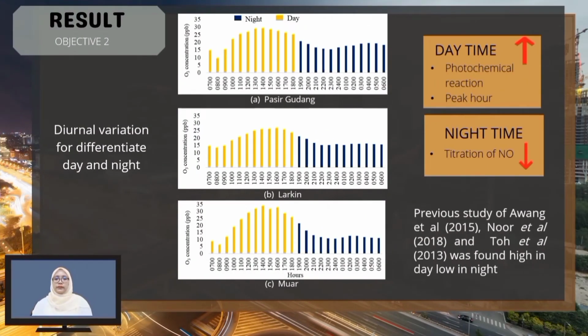This graph shows the diurnal variation to differentiate between day and night. Daytime shows high ozone concentration due to the photochemical reaction and peak hours, while nighttime shows low ozone concentration due to the titration of nitrogen oxide and no source of solar radiation from sunlight. This study shows the same pattern as other studies such as Awang et al. in 2015, Noor et al. in 2018 and Toh et al. in 2030, which found high ozone in the day but low at night.